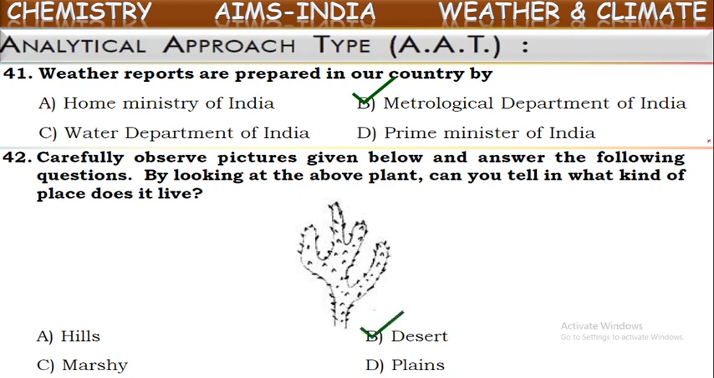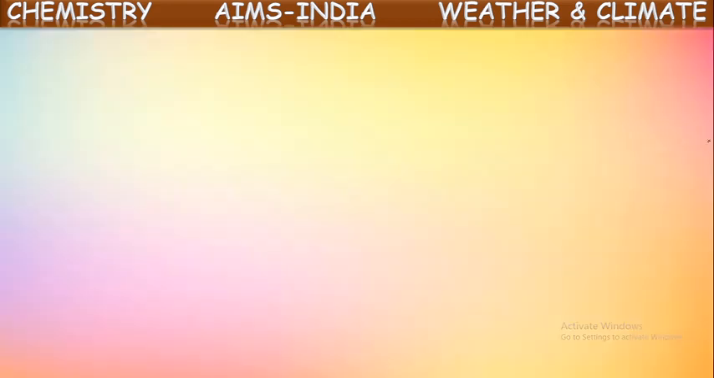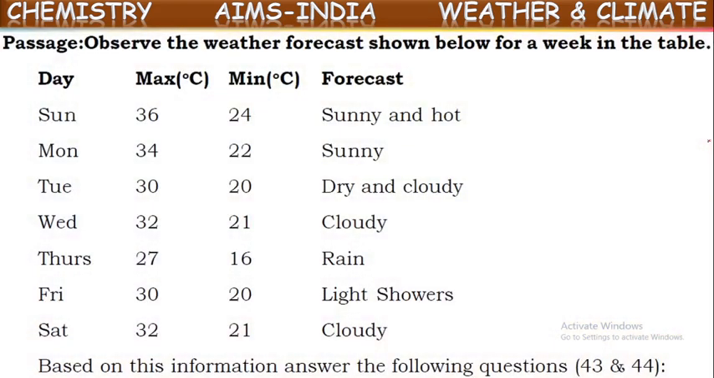Okay, next question. Let us go to the next question. So here they have given some passage. Observe it once. Observe the weather forecast shown below for a week in the table. So in the table given here, they have given the weather forecast for a particular week. So observe once these maximum and minimum temperatures mentioned here. Okay, now based upon this, let us answer some questions.